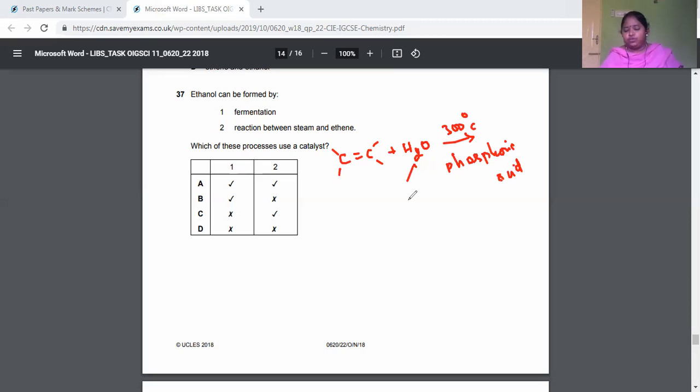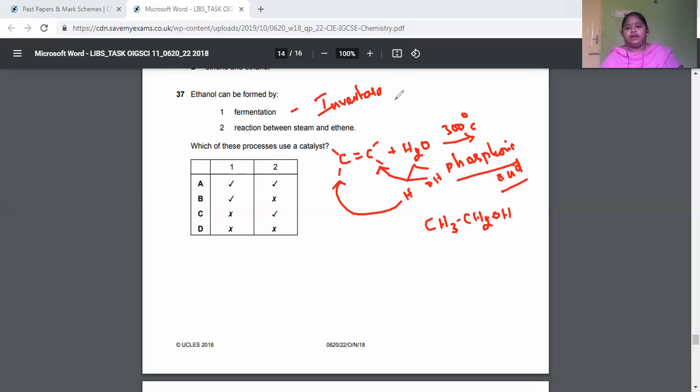So the H2O dissociates as H and OH. The H binds with one of the carbon atoms, and OH with the other carbon atom, so that you get CH3CH2OH, ethanol, right? So in the ethene and steam reaction, phosphoric acid is a catalyst. In fermentation, we use invertase and zymase enzymes as a catalyst. So in both we are using a catalyst. So A is the answer, right?